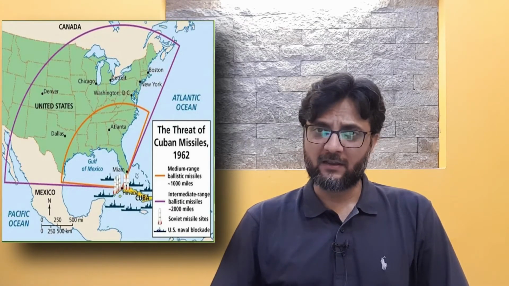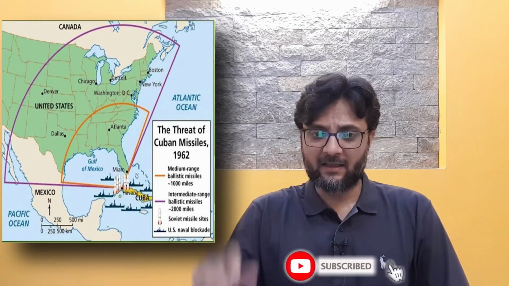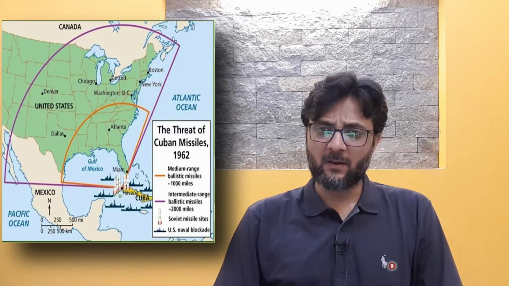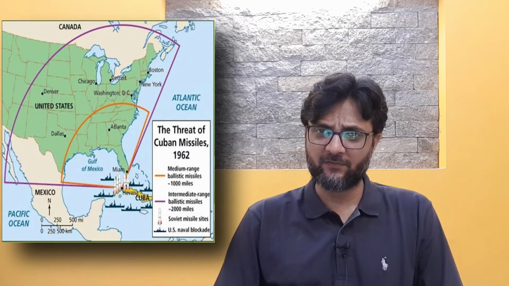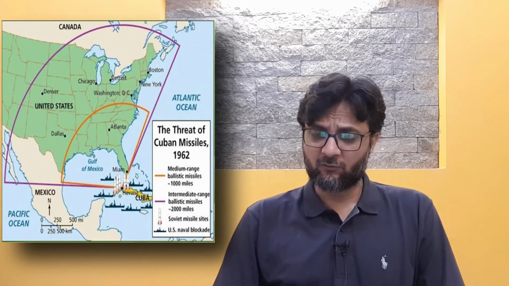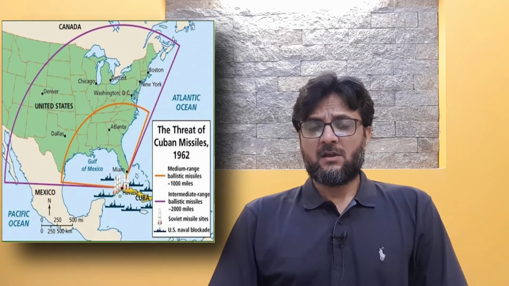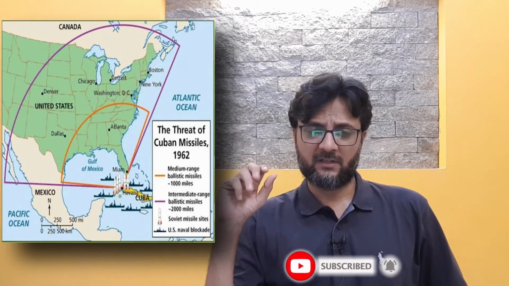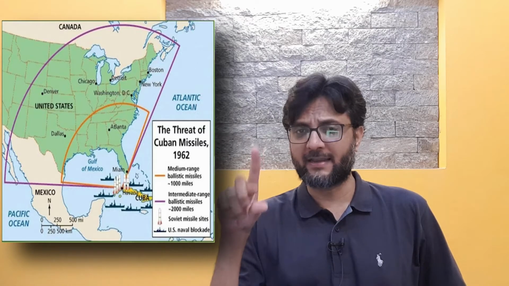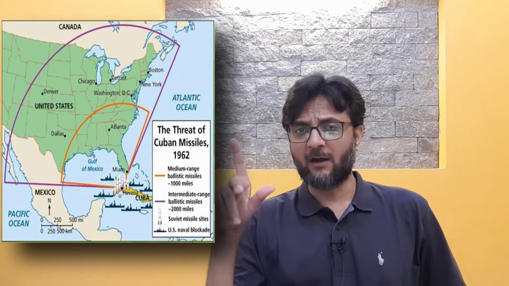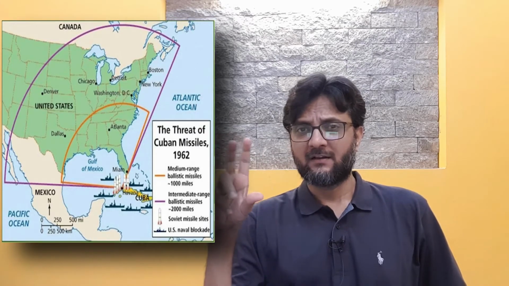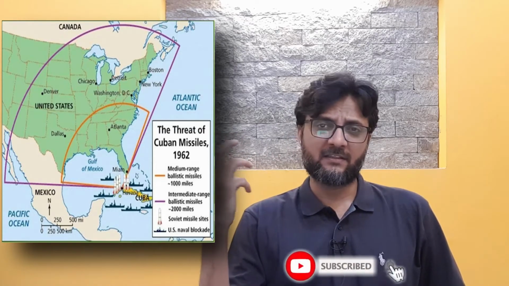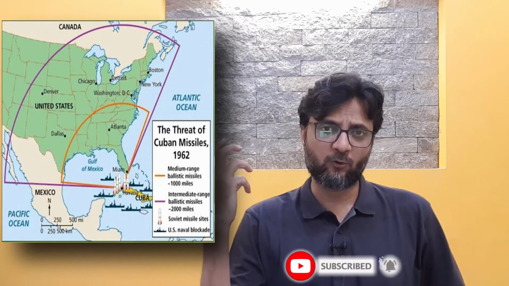That was in April 1961. When they launched the Bay of Pigs, the revolution having taken place in 1958, this was April 1961, the Bay of Pigs incident. And then Cuba became really worried about the intent. Though it was an unsuccessful attempt by the United States of America, and this counter-revolutionary effort could not succeed, it only made visible the intentions of the United States of America towards Cuba.